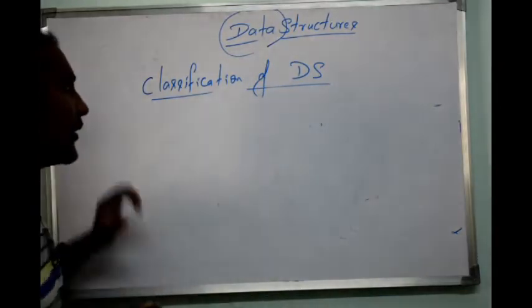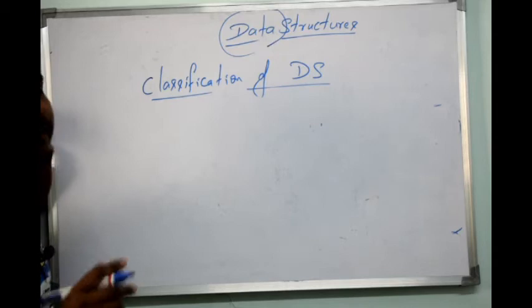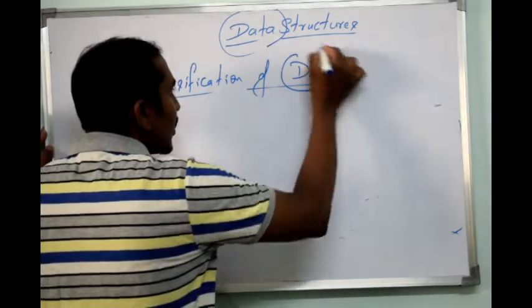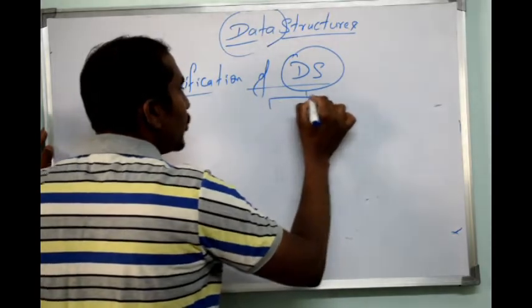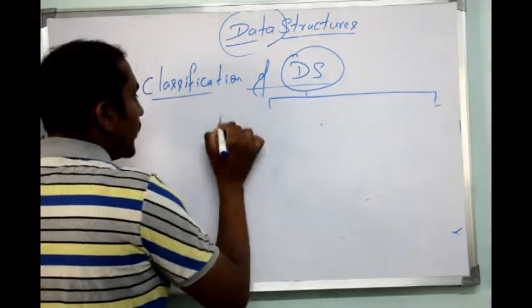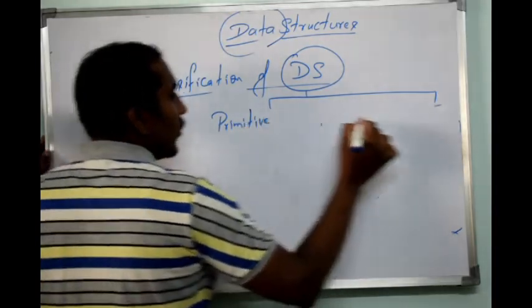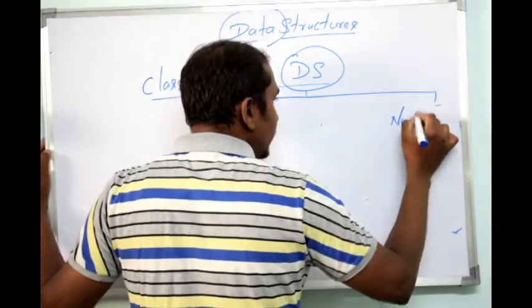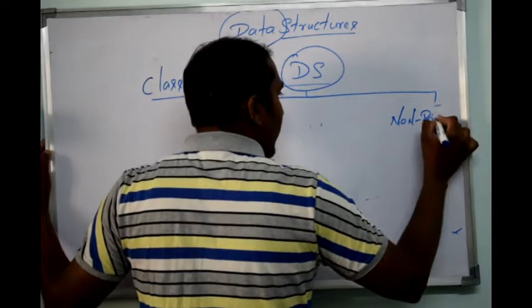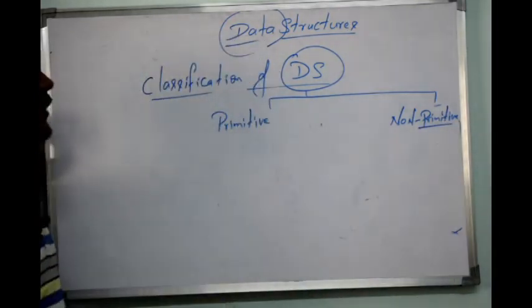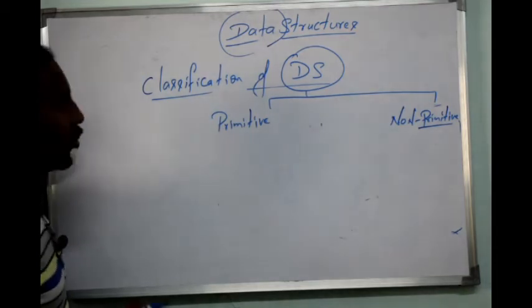Whenever you consider a data structure, it will be divided into two things: one is primitive, the other one is non-primitive.